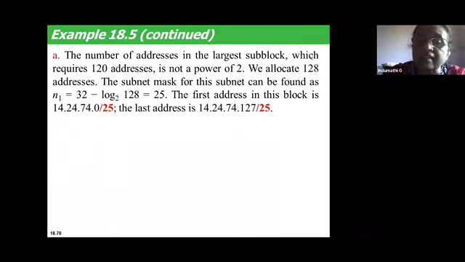So how do you calculate the subnet mask of this subnet 1? To calculate the subnet 1 mask, you know that the number of addresses allocated is 128.